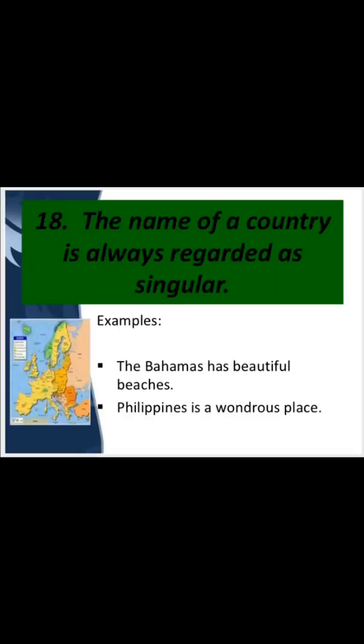The next rule is that the name of a country is always regarded as singular. Like the Bahamas has beautiful beaches. So the singular verb is used when the name of a country is present in a sentence. Similarly, the Philippines is a wondrous place. Here also a singular verb has been used in this sentence.